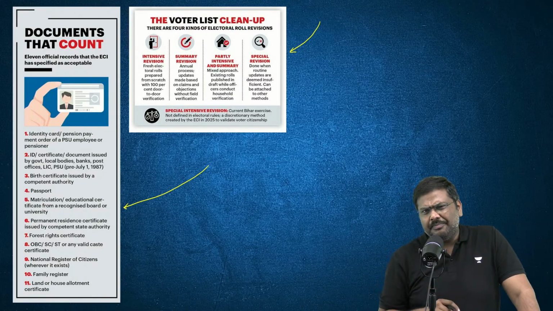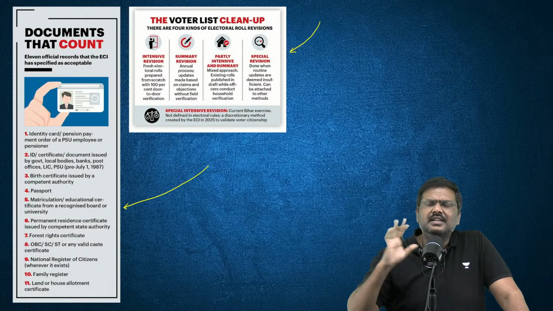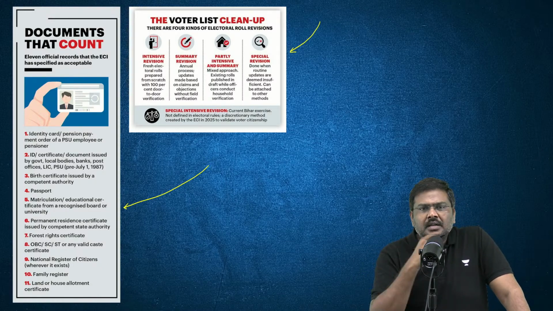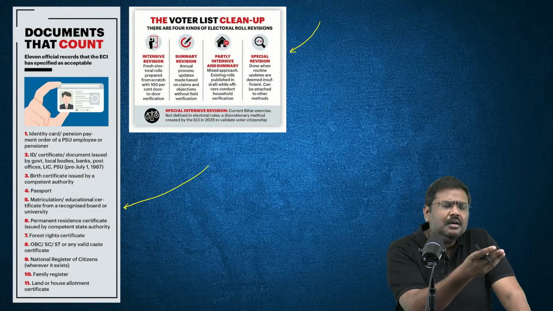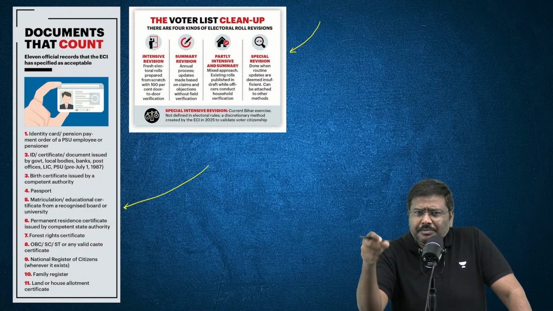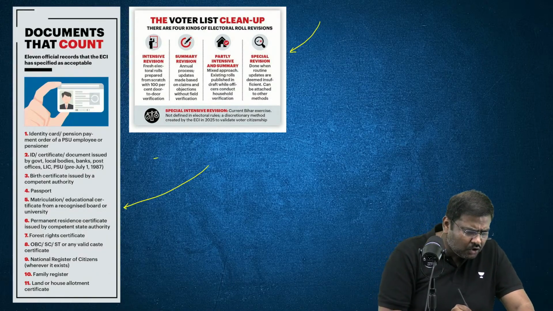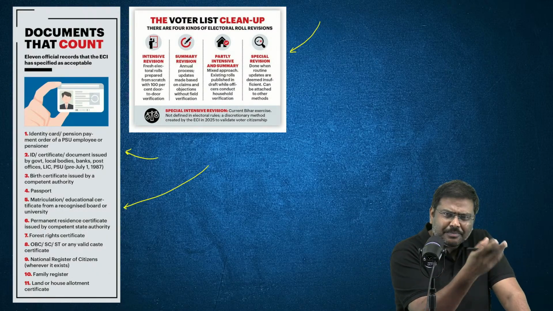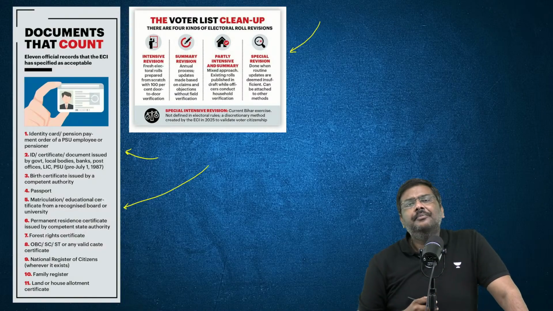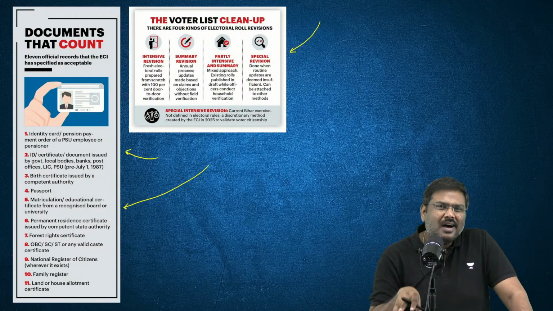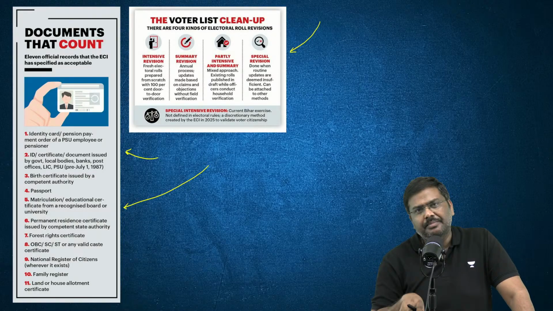So what is the update here? Very simple. In fact, yesterday Chethan sir also discussed this. The Supreme Court of India took up the case and asked the Election Commission of India why it does not accept Aadhaar as one of the documents acceptable in the SIR. The Election Commission simply said Aadhaar is not a proof of citizenship.